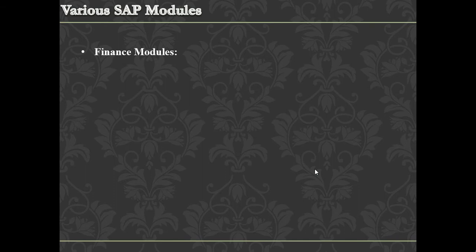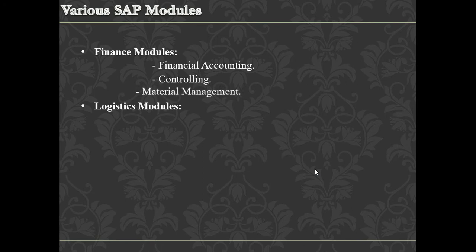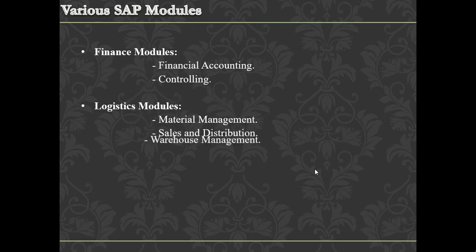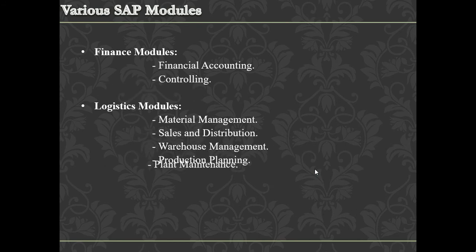So these are the major areas in SAP modules. So these are the various SAP modules. Here I am going to talk about the logistics modules. We have materials management, sales and distribution, warehouse management, production planning, plant maintenance. As I told earlier, all put together we have around 162 plus modules to run the business. So this finance module is tightly integrated with all other modules.